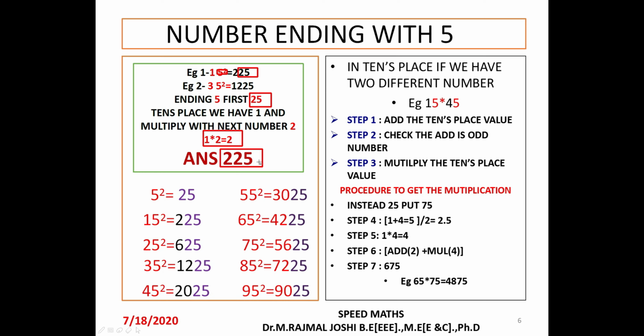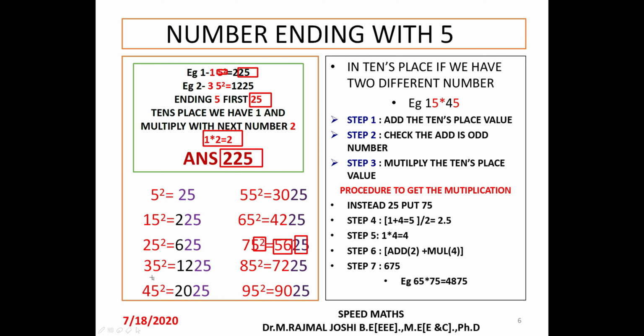If it is still not clear, I have given you a lot of examples from 5 square to 95 square here. You can even go for 105, 115, 125, 135, any values. One more example: ending with 5 square in the unit place, the answer will definitely be 25, which we saw on the previous slide. So 7, the next number is 8, so 7 into 8 is 56. So the entire answer for 75 square is 5625.